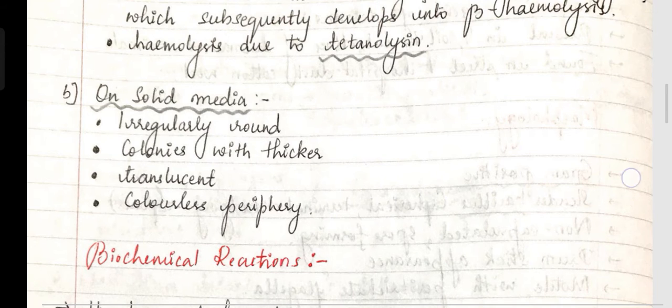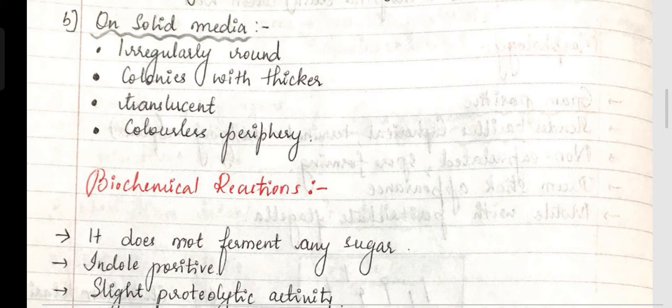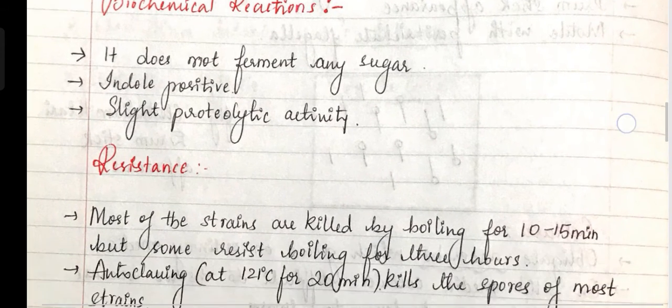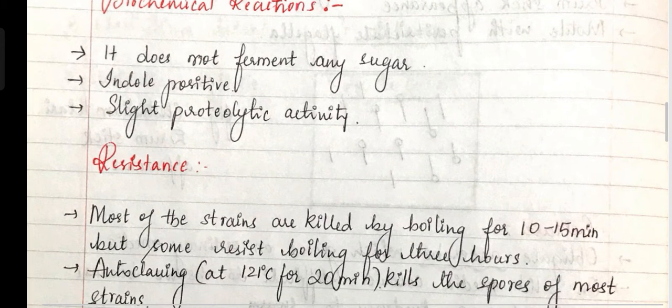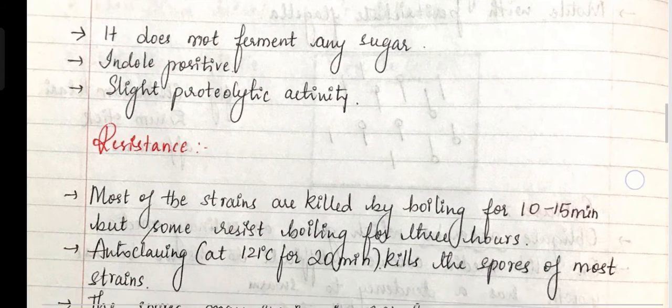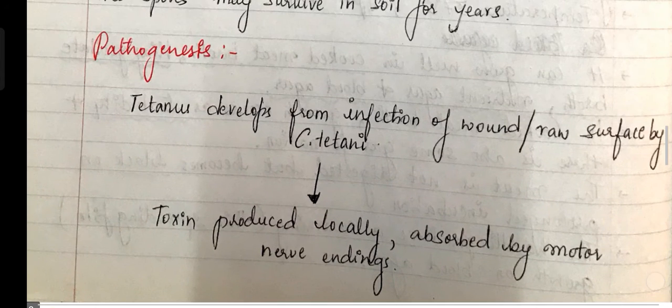lockjaw. On solid media, irregular and rounded colonies with a thin, translucent, colorless periphery will be seen. In biochemical reactions, it does not ferment any sugar, is indole positive, and has slight proteolytic activity.